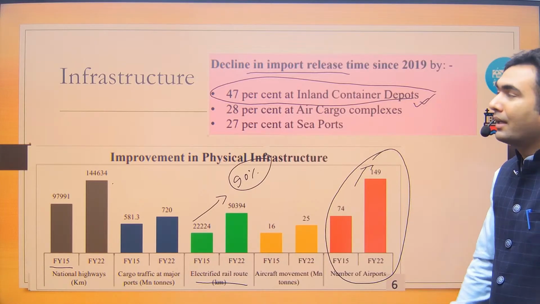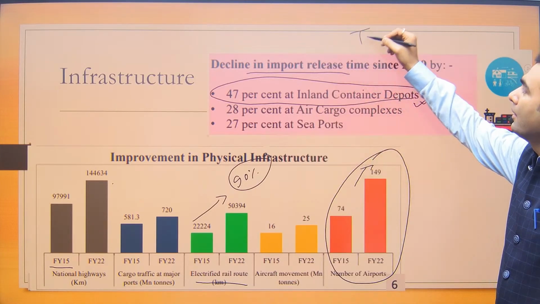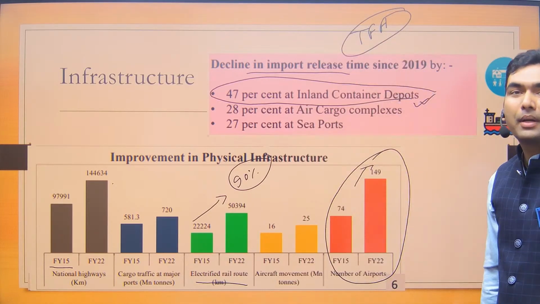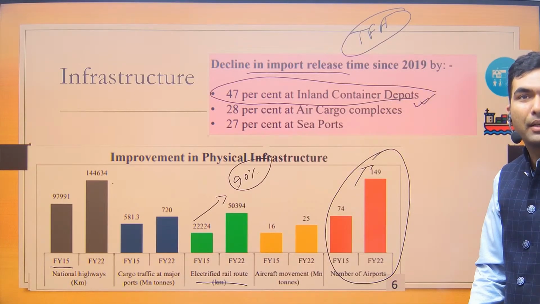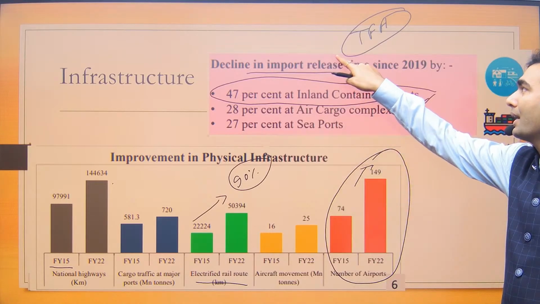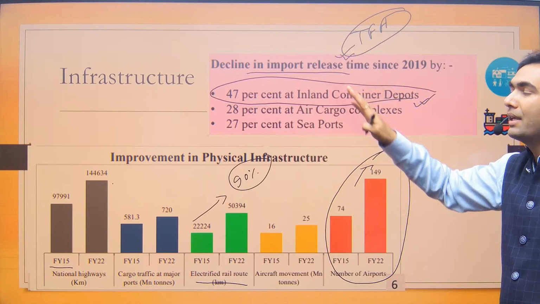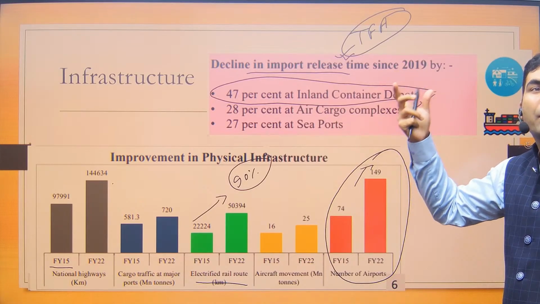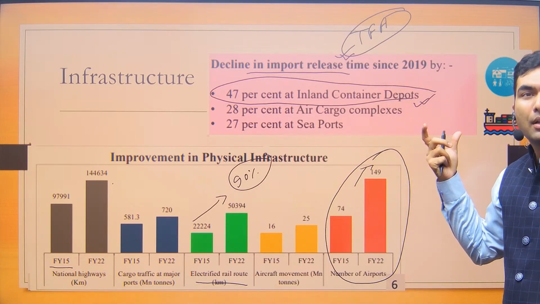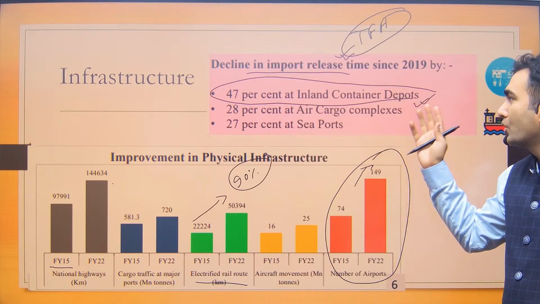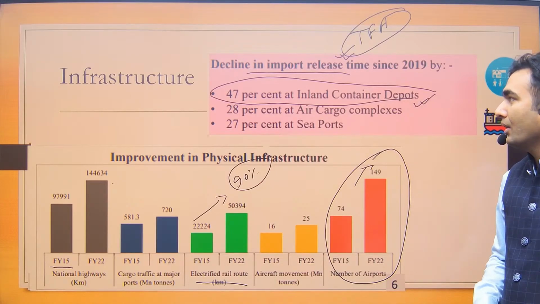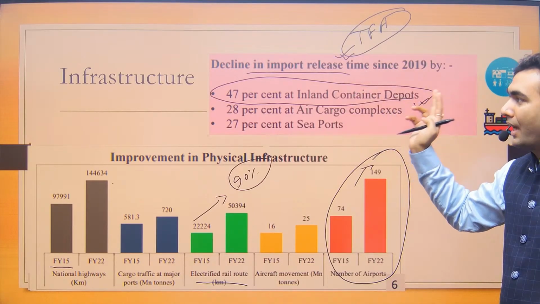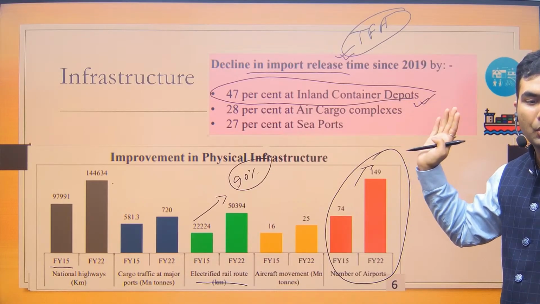And few years ago, India signed something called the Trade Facilitation Agreement, which was part of the WTO agreement. As a part of that agreement also, India has made various changes in its custom norms to improve the facilitation at these complexes or depots. Okay, so उसका भी outcome है ये. The import release time has reduced. This is also a good thing.